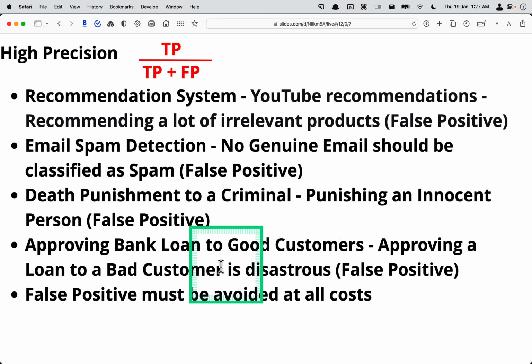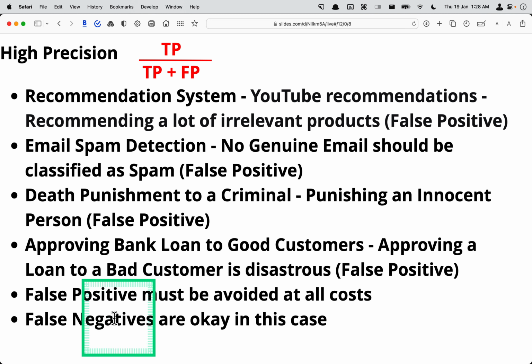So in this case, false negative is okay, because if there is a genuine person who is not given a loan, it's okay from the bank's point of view, right? Because the bank would like to avoid false positives. Same with death punishment or some kind of punishment to a regular person, genuine email classified as spam, or irrelevant products, like when you are recommending a video. For example, it's positive, but it is irrelevant, so it's false, so there is a bad customer experience. And false negatives are okay in all these 4 cases.